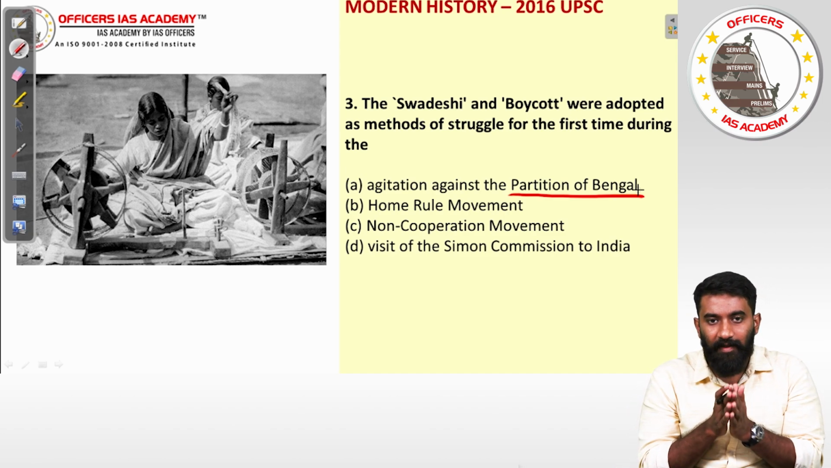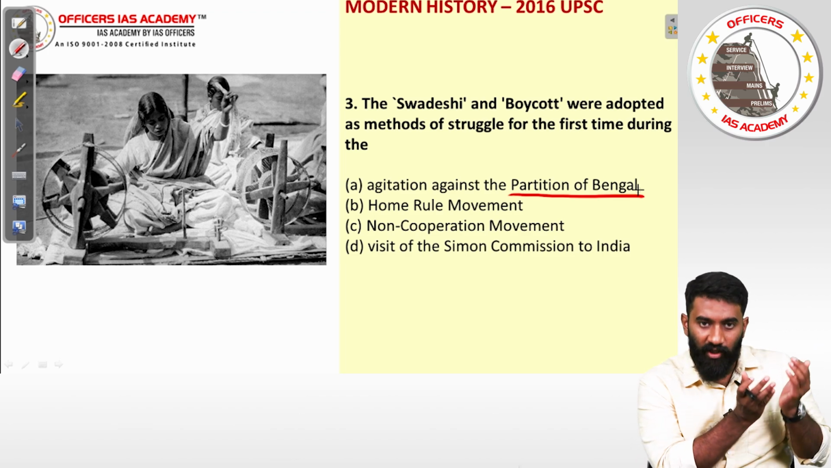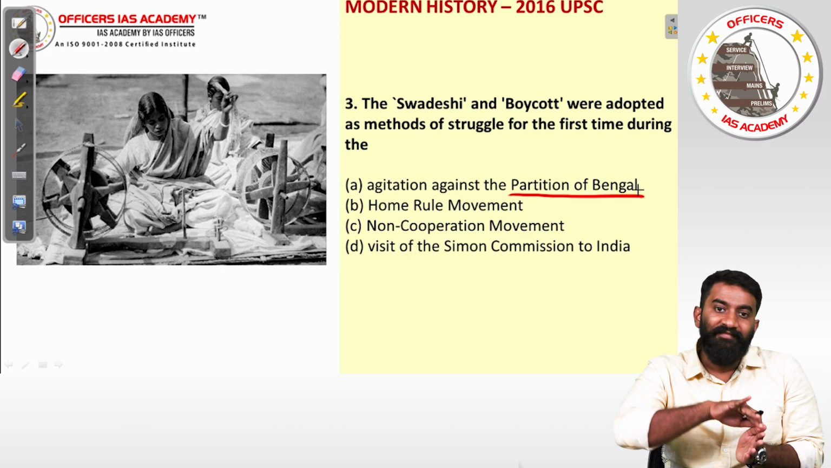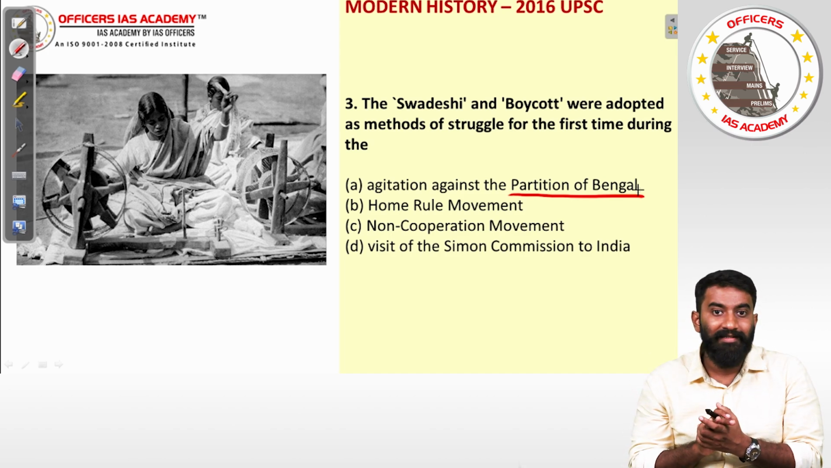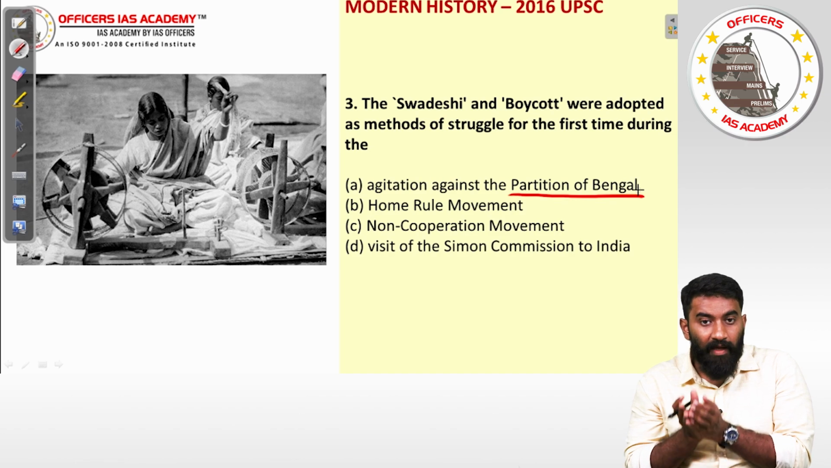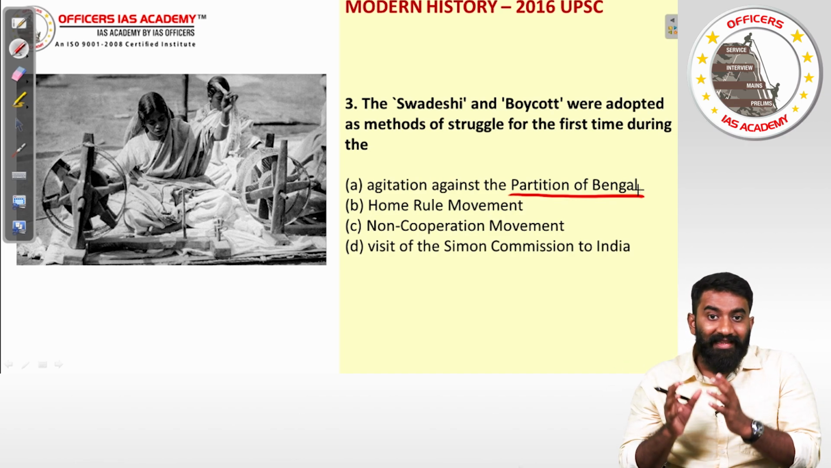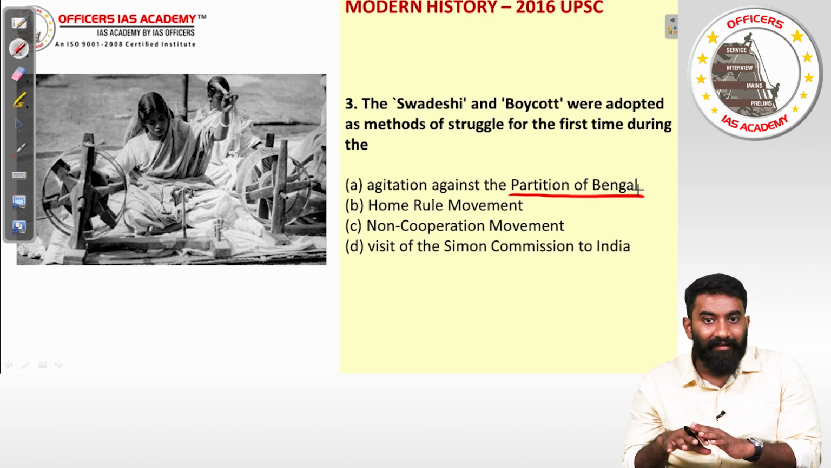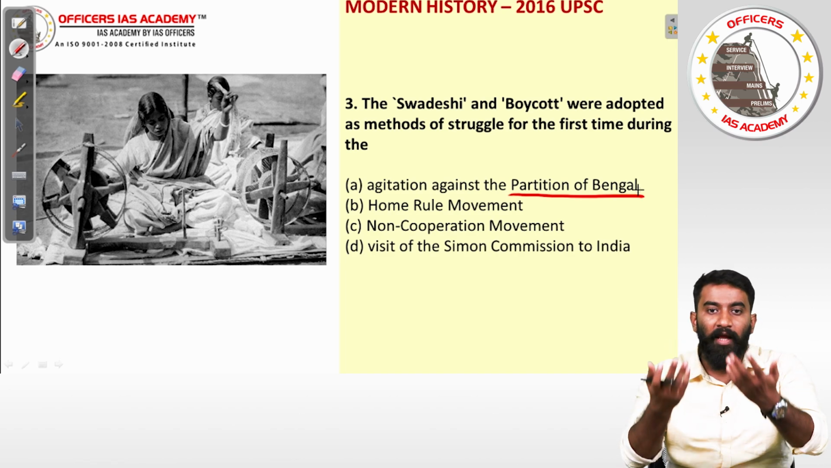The British partitioned Bengal in such a way that the eastern part of Bengal was having a Muslim majority with a Hindu minority, and the western part of Bengal was having a Hindu majority with a Muslim minority. And not just that, in the western part of Bengal, because of the inclusion of other states like Bihar and Odisha, the Bengalis themselves were a minority. They were a linguistic minority, and it became a state where the Hindi speaking people are in a majority.